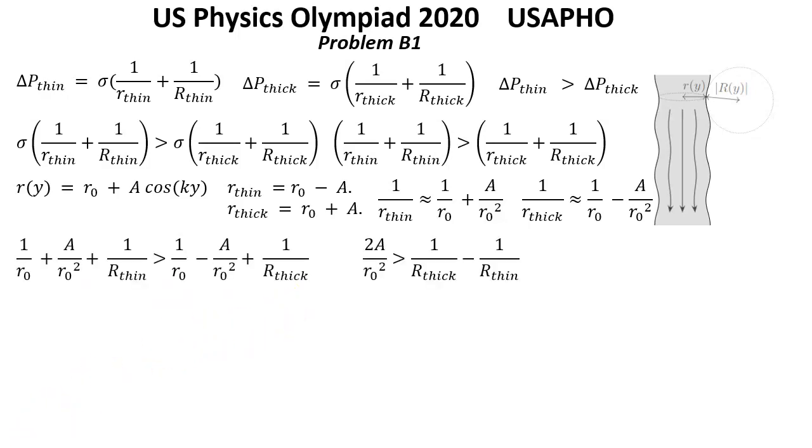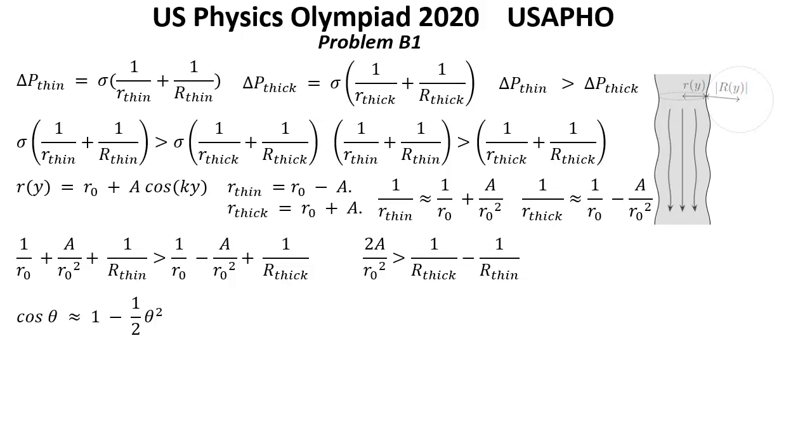Next, we need to determine the radius of curvature big R of the sinusoidal function and circle at small deviations from the thickest part of the stream. Recall that for small theta, cosine theta is approximately equal to 1 minus 1/2 theta squared, which means that y sinusoidal equal A cosine kx is approximately this.